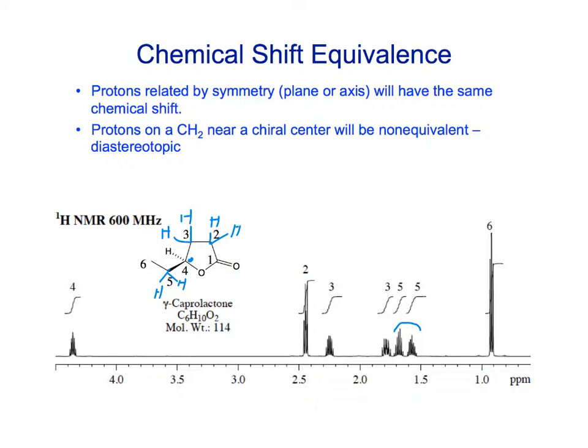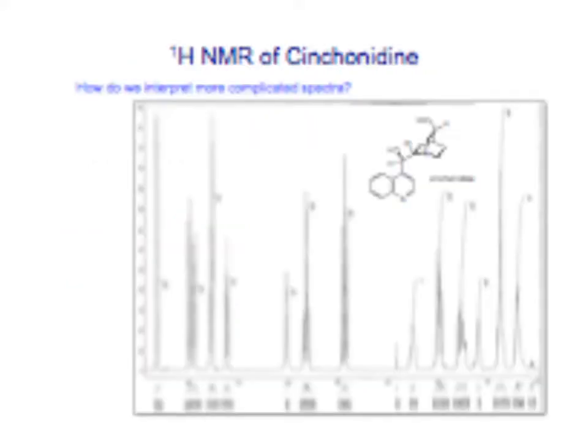And notice that it's going to be much more complicated then, because those 2 protons at 5 will couple with each other because they're non-equivalent, and they'll couple with protons on adjacent carbons. So there's the 2 for 5. Here's the 2 for 3. And notice how far those are apart. The protons at 2 are actually still overlapping. Okay, so this provides us, in fact, it can provide us with some additional information.